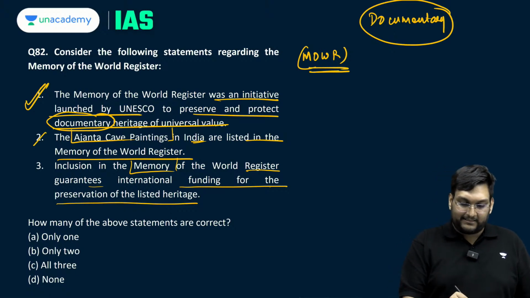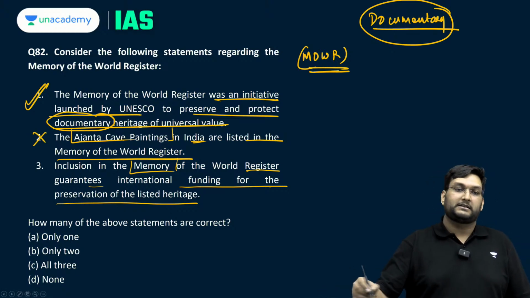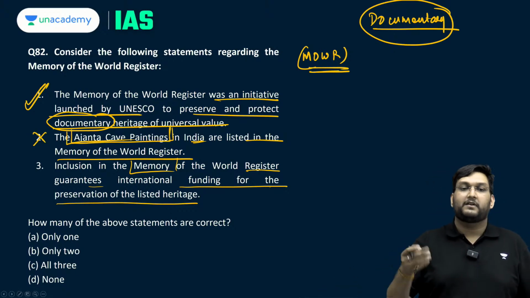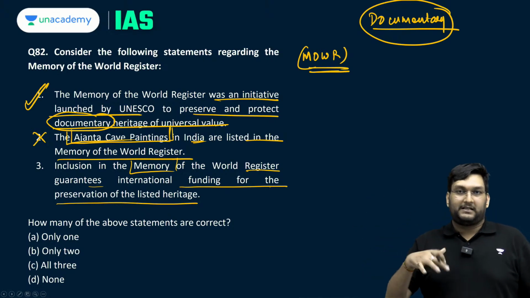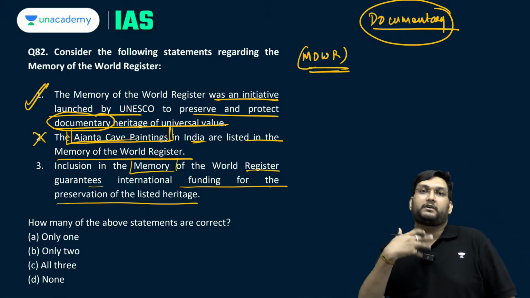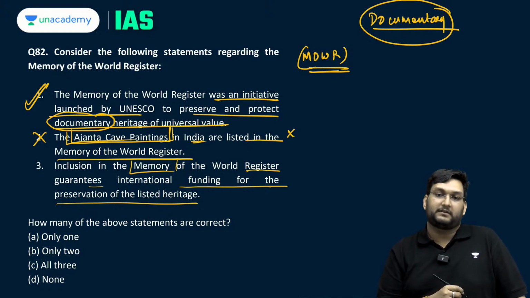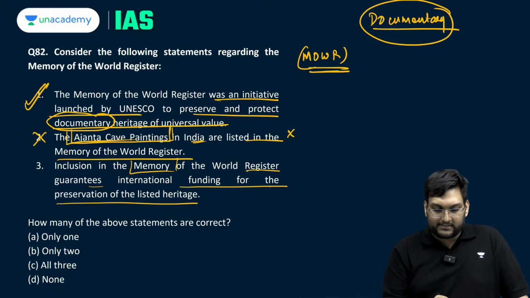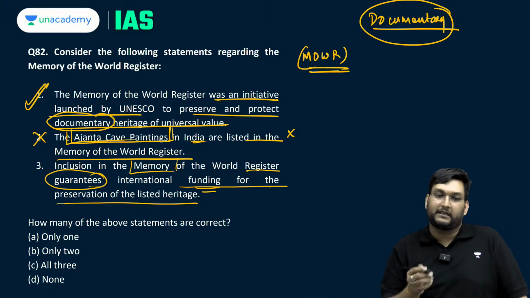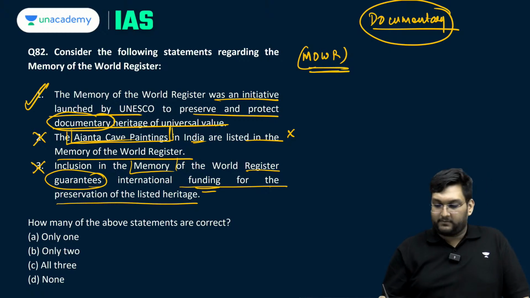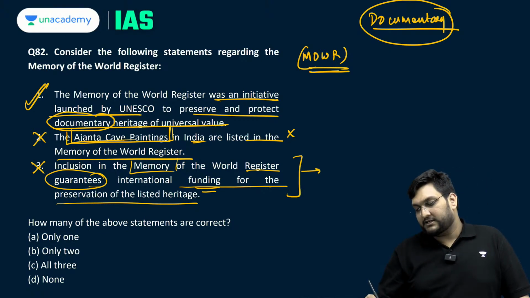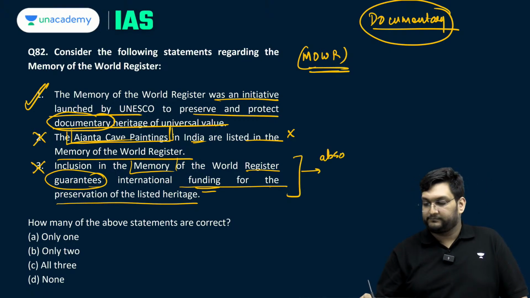On the other hand, this is incorrect, because if it is documentary heritage, it cannot be that Ajanta cave is part of it. Ajanta caves already have the UNESCO heritage tag itself. It cannot be added into this register. Last but not the least, it says inclusion guarantees international funding. This is again something which is incorrect, because it is an absolute statement.